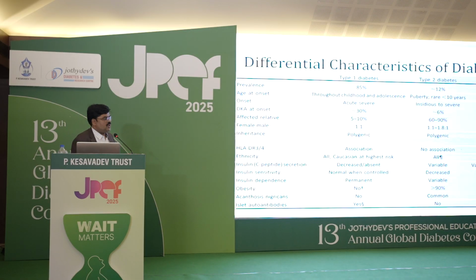This is a slide showing the differential characteristics of diabetes in young. First one is type 1, type 2, MODY and atypical diabetes. You can see a decay at onset. We all know that is type 1 diabetes classical feature. When it comes to HLA-DR3, the association is there with type 1 diabetes. When it comes to C-peptide, it is decreased or absent and it is variable in other conditions. Acanthosis nigricans is a very classical feature of type 2 diabetes. Autoantibodies will be present in type 1 diabetes. So this slide shows the differential characteristics of diabetes in young.